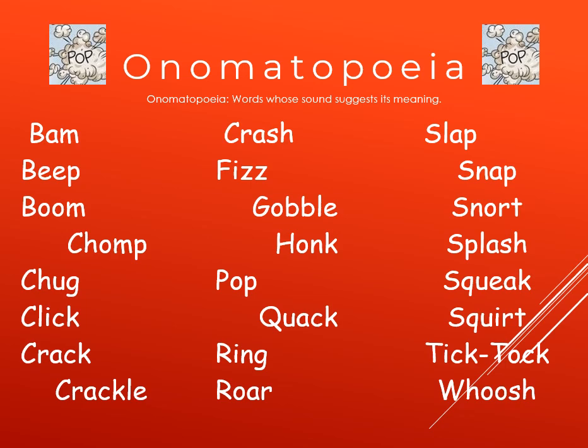Bam, beep, boom, crash, gobble, honk, quack, ring, roar, crackle, crack, click, slap, snap, snort, splash, squeak, squirt, tick-tock, and whoosh.